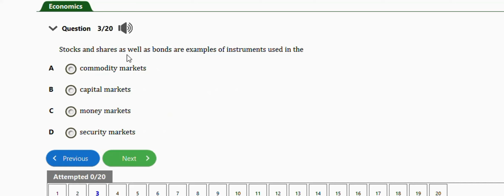It says stocks and shares as well as bonds are examples of instruments used in real commodity market, capital market, money market, security market. So guys, the right answer to this question is option B, which is capital market. Okay, next question is this one.